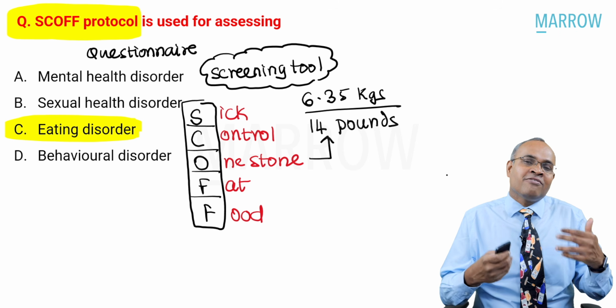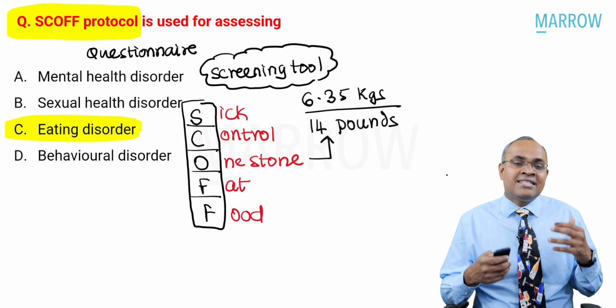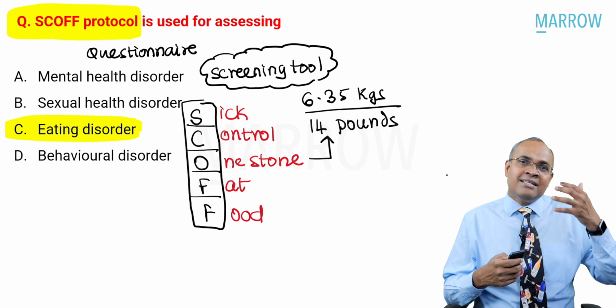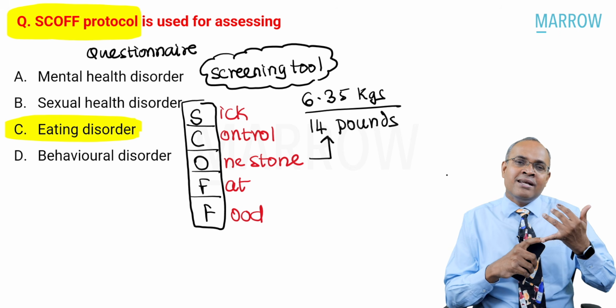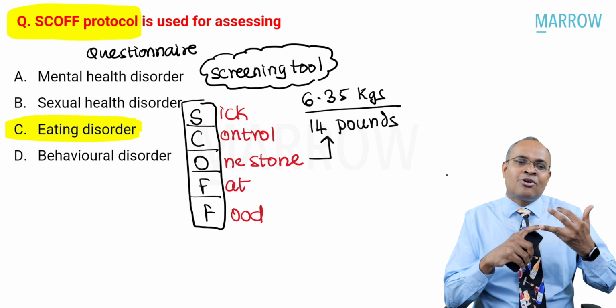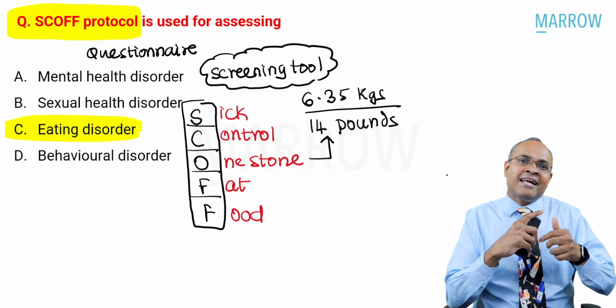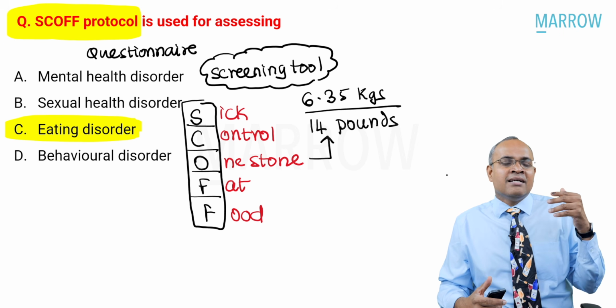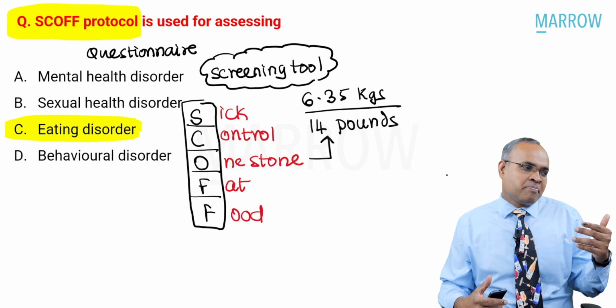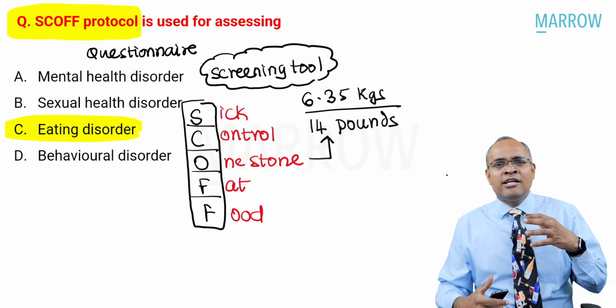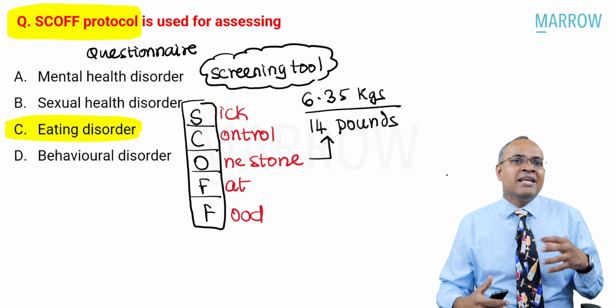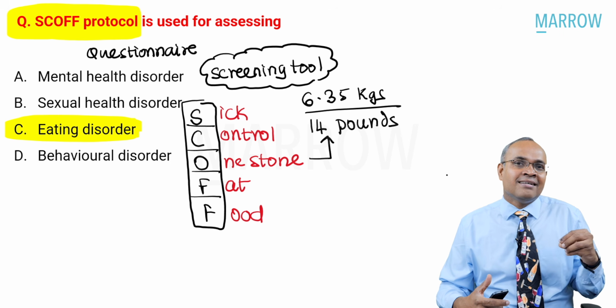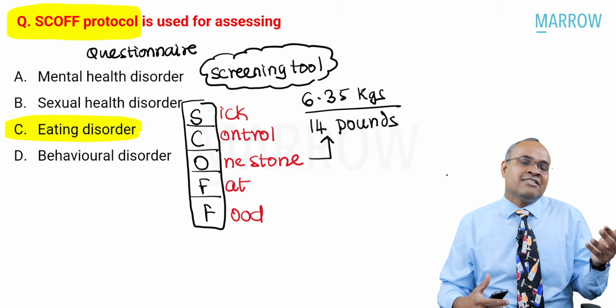So that is also one of the questions here. What do the 5 questions mean here? The 5 questions are: sickness, control, one stone, fat, and food. The first question is, you ask the patient, do you eat so much that you end up feeling sick after eating? They say yes. That is the first question.